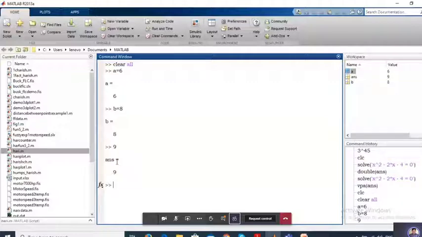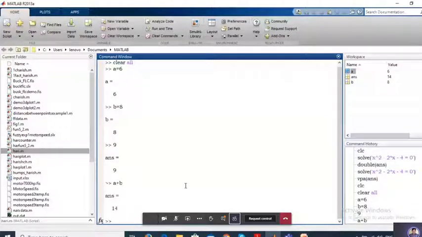If you want to do any other computations like a plus b, it is going to give the answer. You have not assigned any variable to a plus b, so by default it is taking 14. Previously answer equal to 9, now answer equal to 14. So what is happening here? When I am using the same variable, it is overwriting your answer.